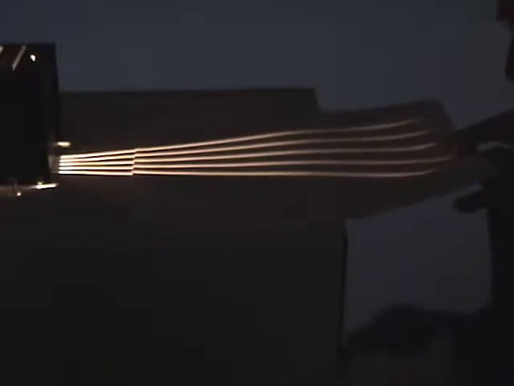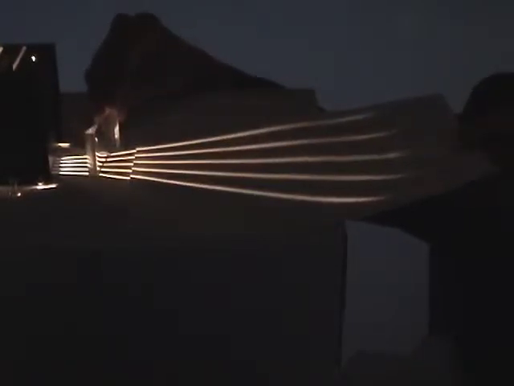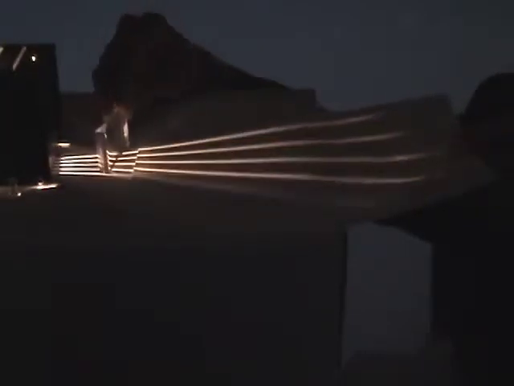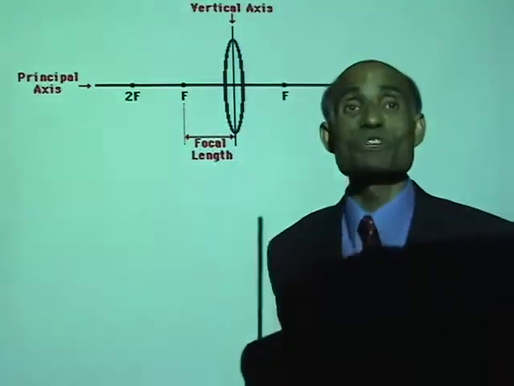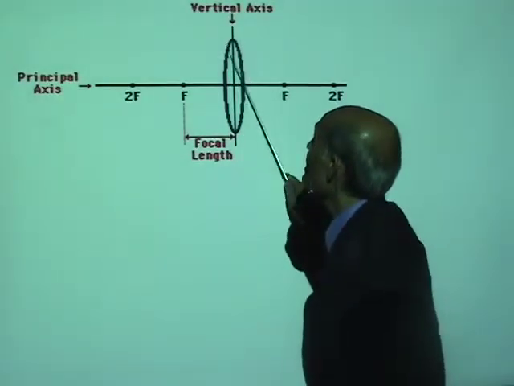Now, what happens when the beam of light passes through a diverging lens? See what happens. It produces divergence. So, a converging lens and a diverging lens. Now, you must be familiar with both these types of lenses. We will now see how images are produced by a converging lens. You can see this is the converging lens.